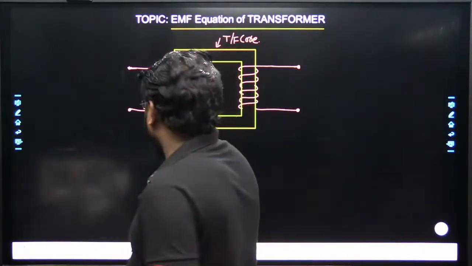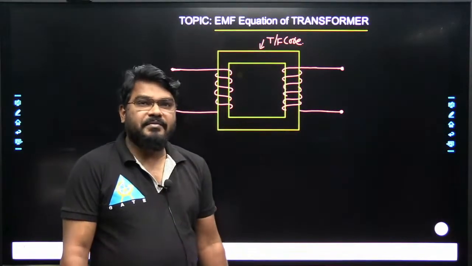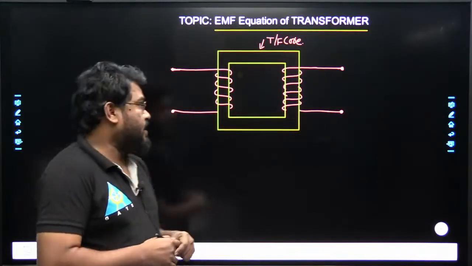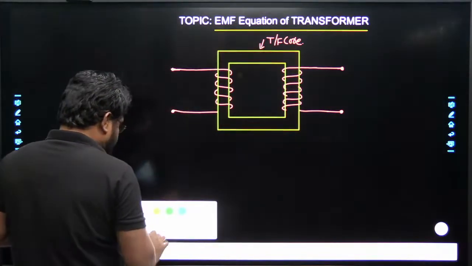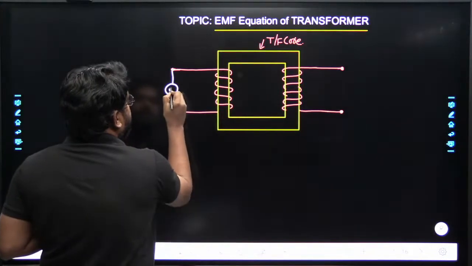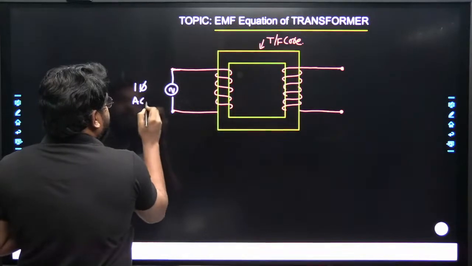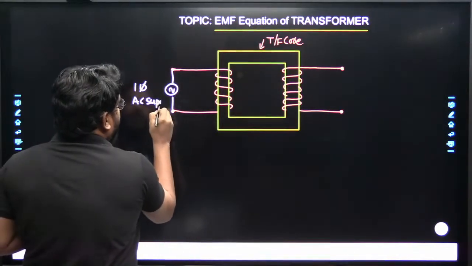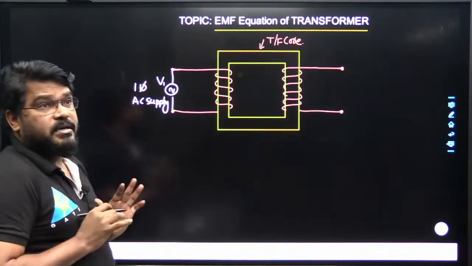We know that whenever a transformer is excited with an AC supply, what will happen? Let us assume the transformer winding is excited with a single phase AC supply, which I represent with V1. V1 is a single phase AC supply.